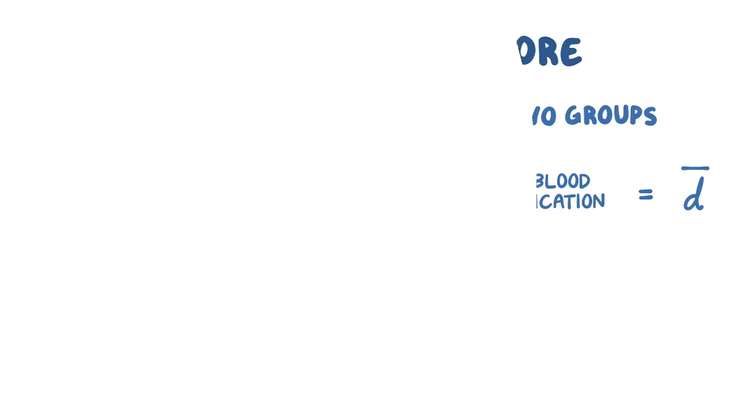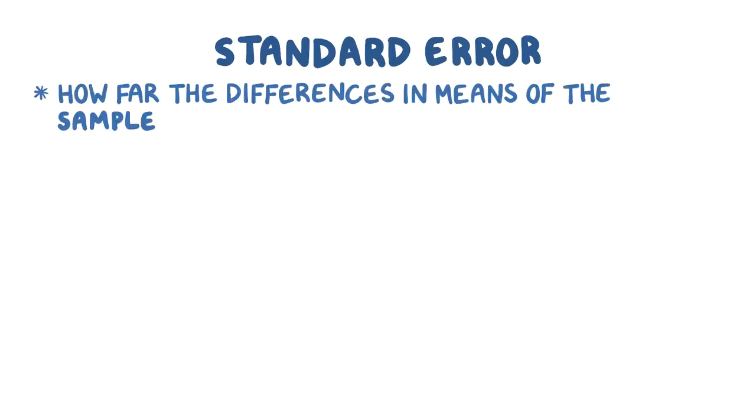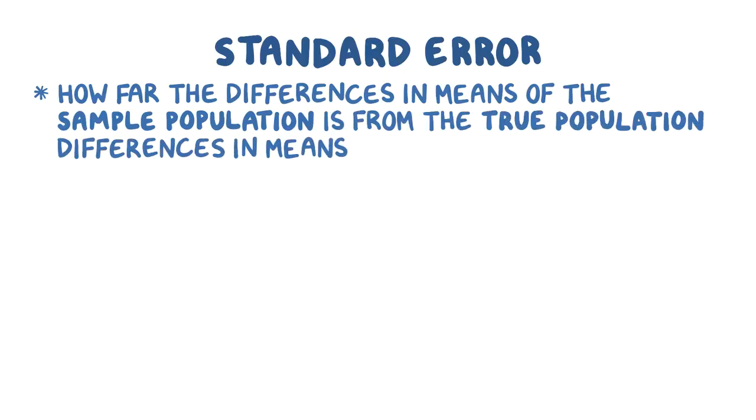Alright, on to the second part, the standard error of the difference in means between the two groups, or simply the standard error. Put differently, the standard error tells us on average how far the difference of means from the sample population, which we just calculated, is from the difference in means of the true population, which is usually just the general population. Calculating the standard error for groups with unequal variance has a few steps.